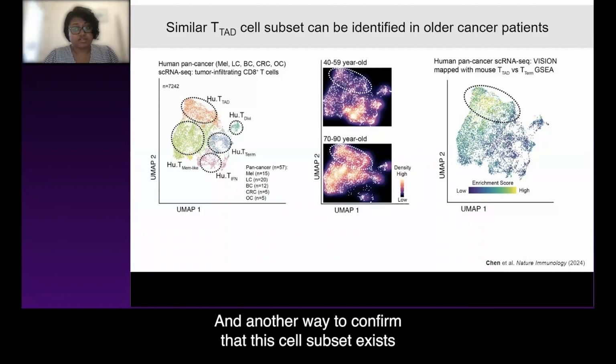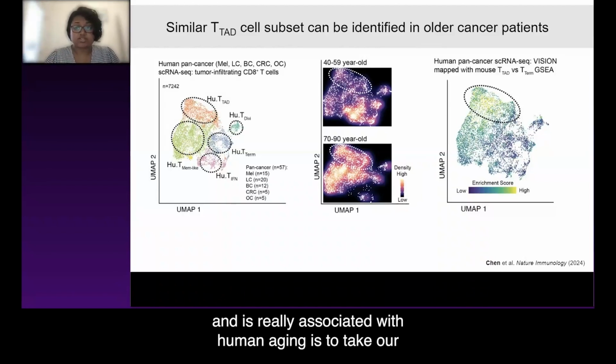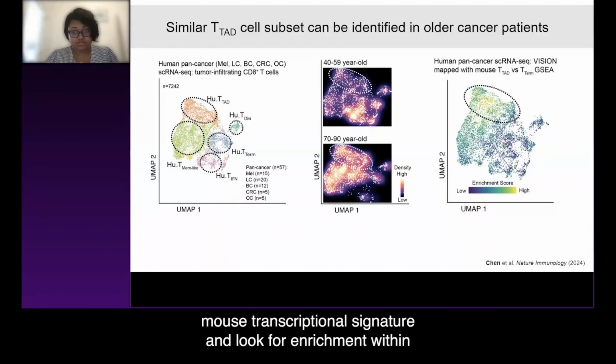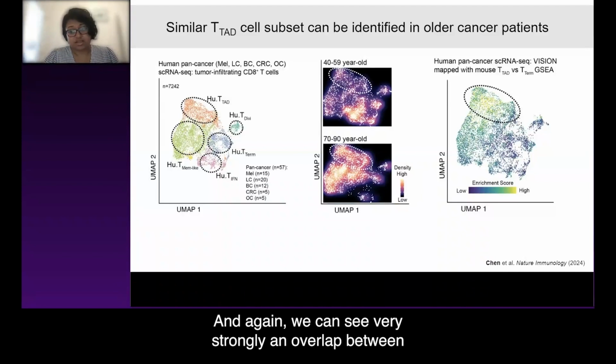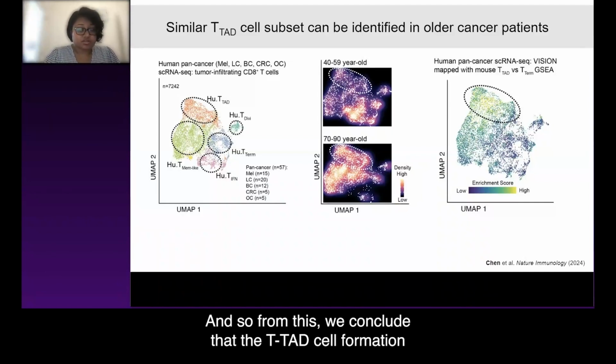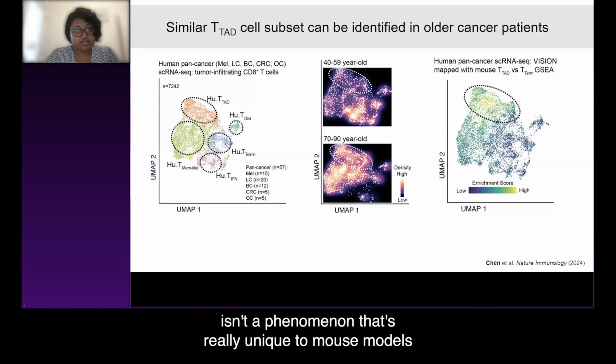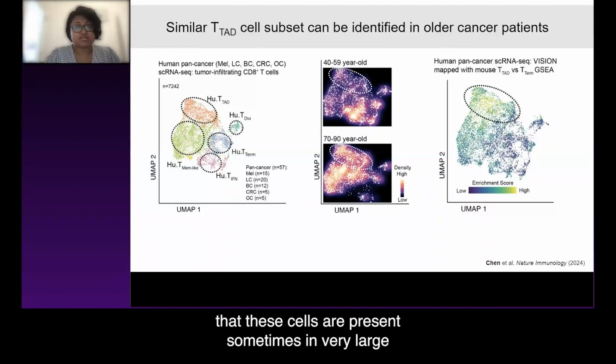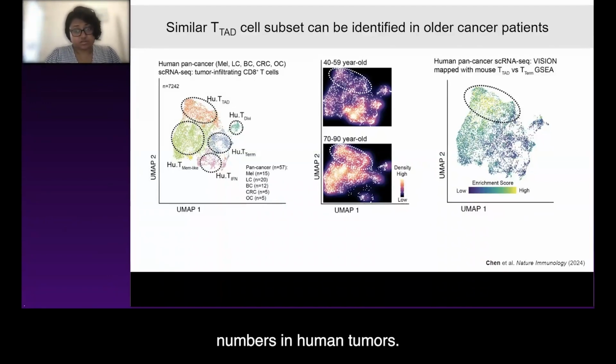And another way to confirm that this cell subset exists and is really associated with human aging is to take our mouse transcriptional signature and look for enrichment within the human T cells. And again, we can see very strongly an overlap between these mouse TTAD cells and this human TTAD cell cluster. And so from this, we conclude that TTAD cell formation isn't a phenomenon that's really unique to mouse models, that these cells are present, sometimes in very large numbers, in human tumors.